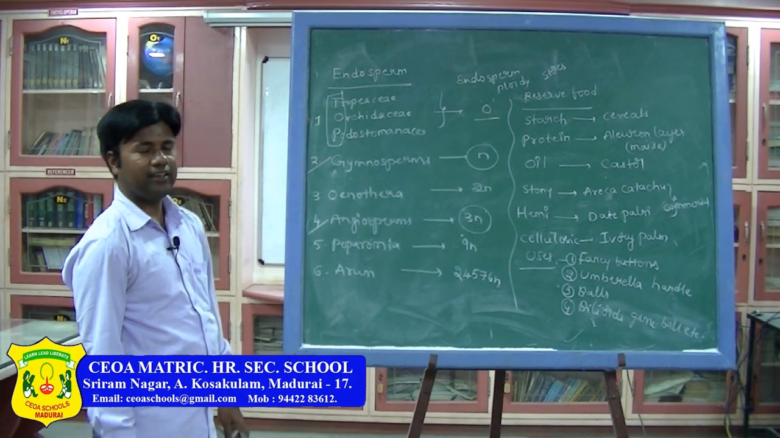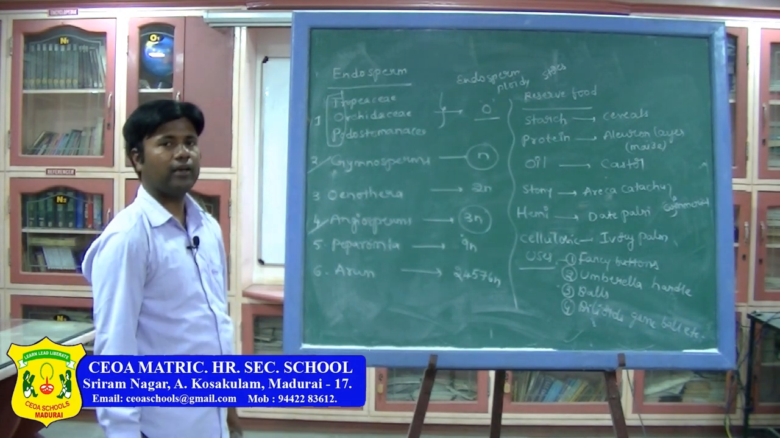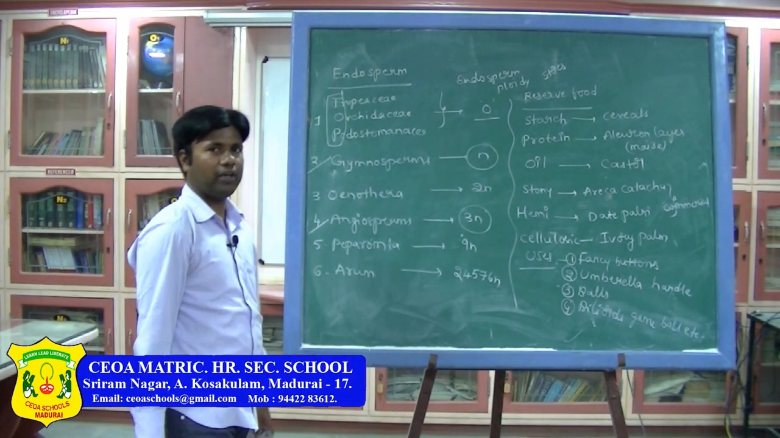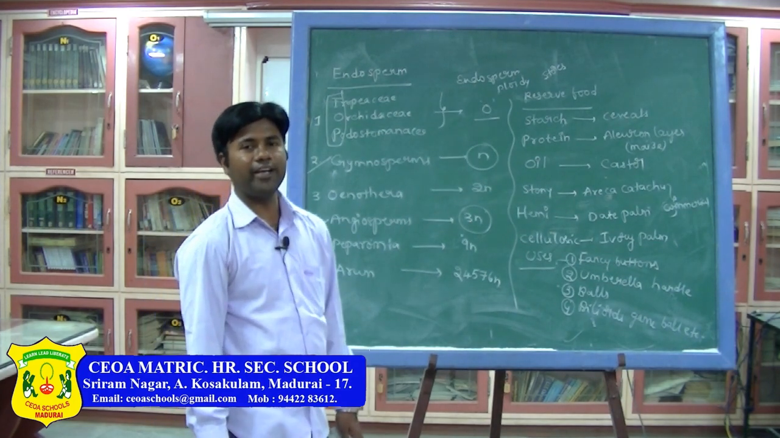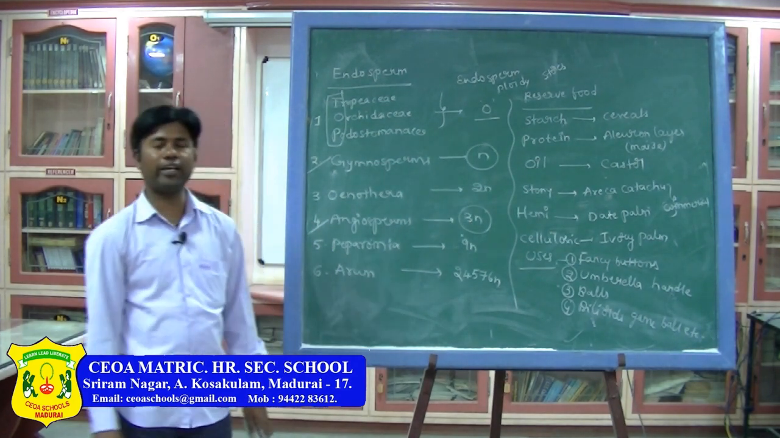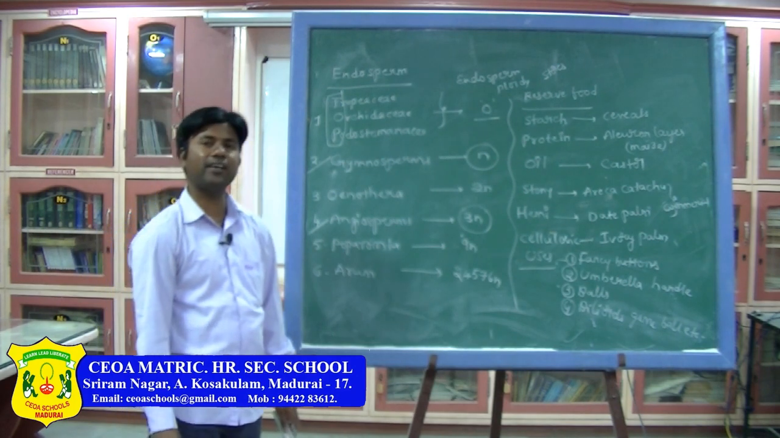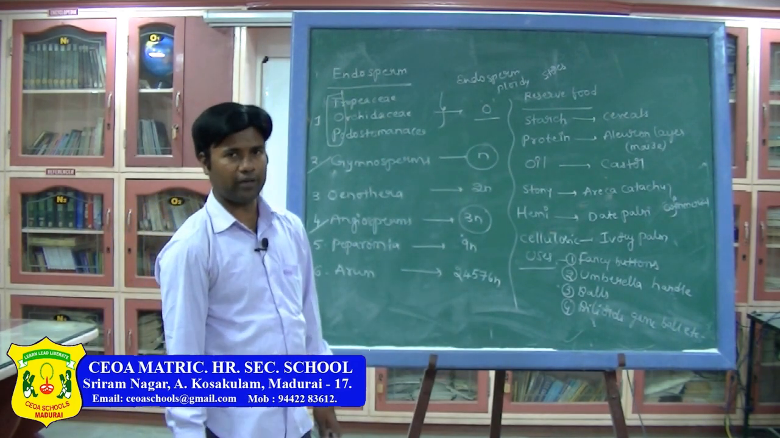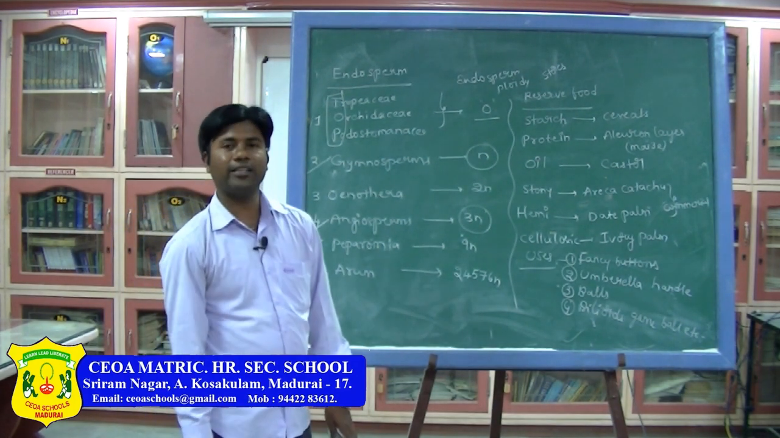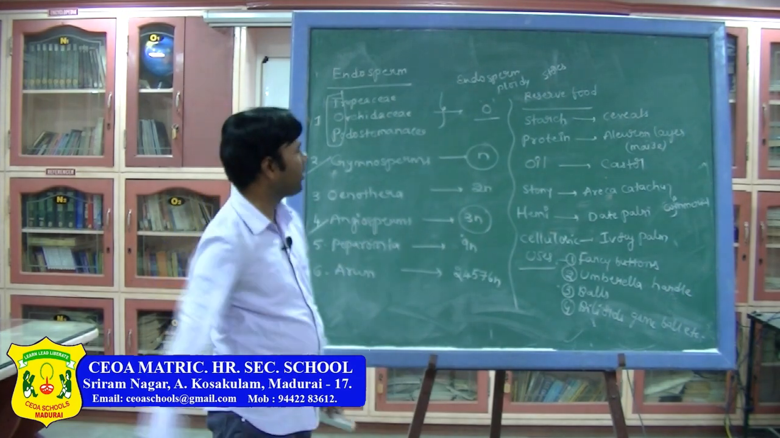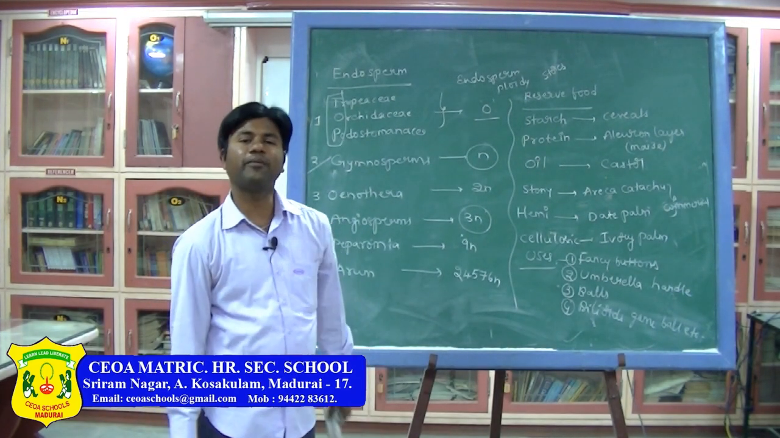Then next, types of endosperm. Based on the formation of the endosperm, there are cellular, helobial and nuclear. First one is the nuclear, second one is the cellular, third one is the helobial. The development of the endosperm, then with that the endosperm will be completed. That will be explained in my next class.